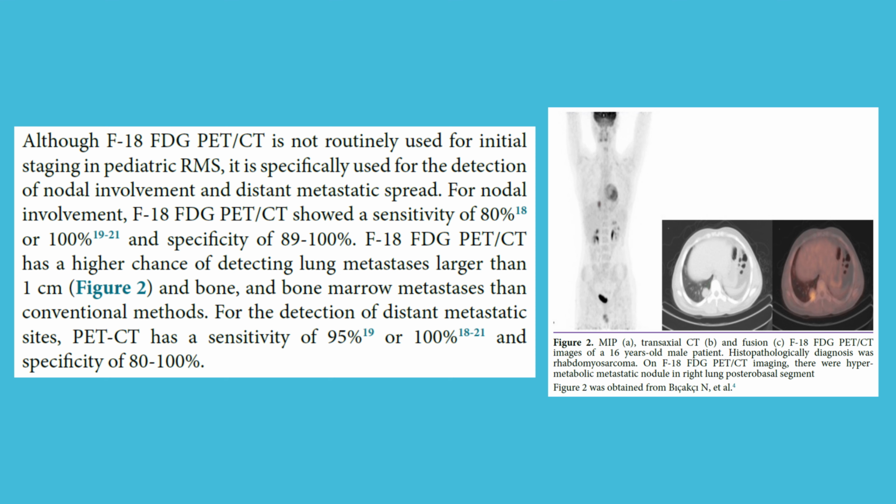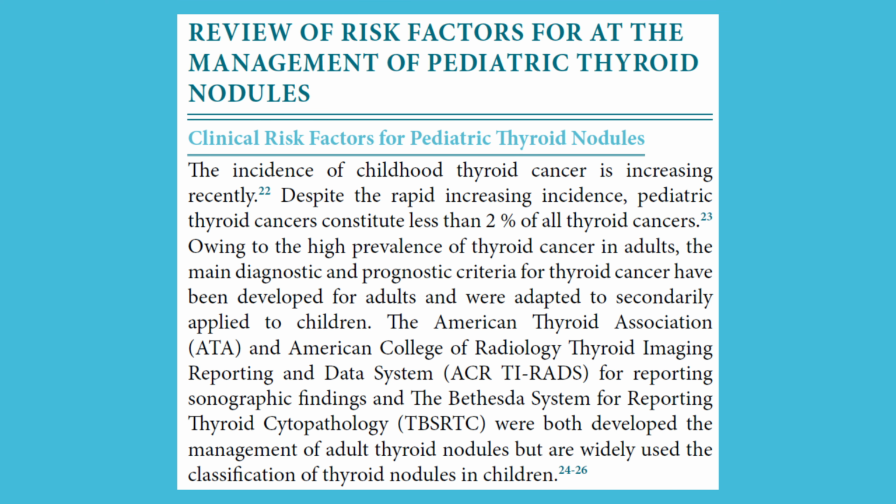F18FDG PET/CT has a higher chance of detecting lung metastases larger than 1 cm, and bone and bone marrow metastases, than conventional methods. For the detection of distant metastatic sites, PET-CT has a sensitivity of 95% to 100% and specificity of 80 to 100%.